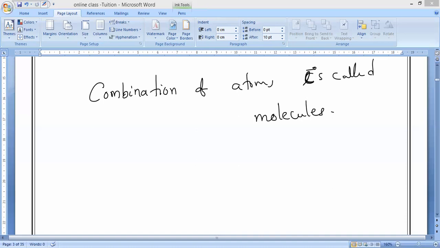From this, you should be able to state the definition of a molecule. Can anybody give another definition of a molecule with the help of this point? A molecule is the smallest particle of a substance which has the properties of that substance, and that can exist in the free state. Atoms cannot exist in the free state, but atoms will combine together.